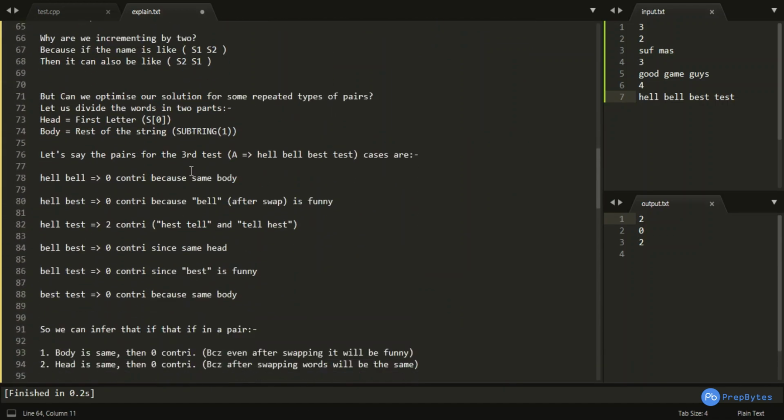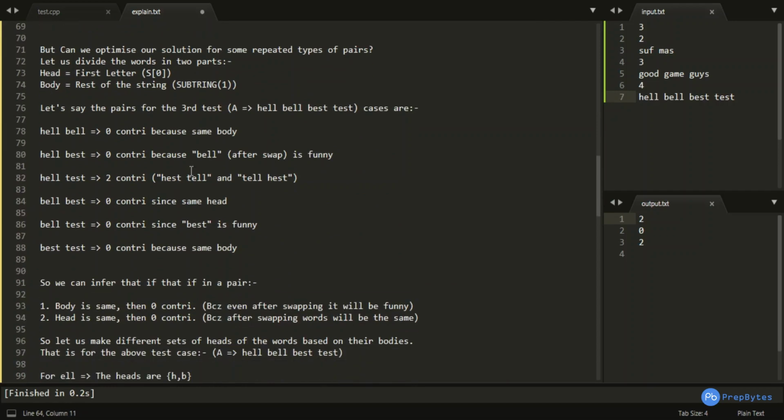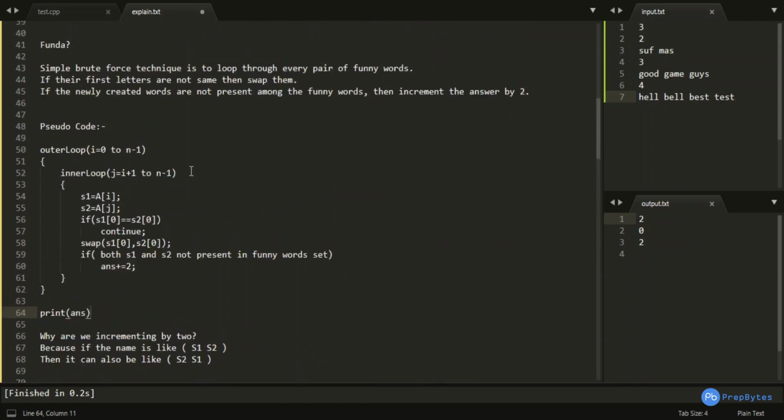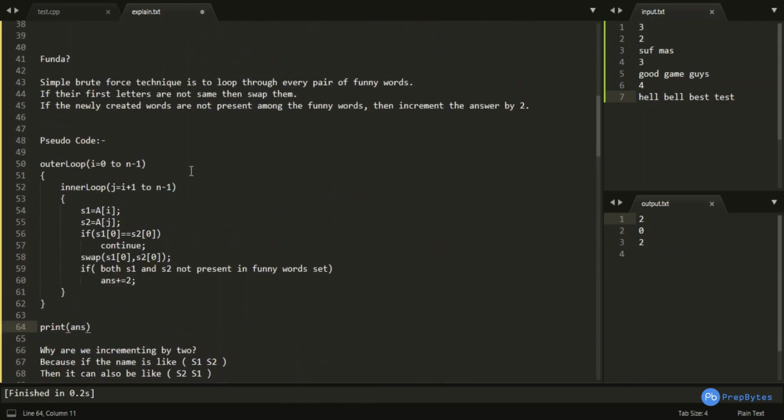But can we optimize our solution? Let's not just jump to the optimization, but think of some cases: why is this particular technique taking too long to get our answer? Because we are overworking here. We are considering each and every pair.